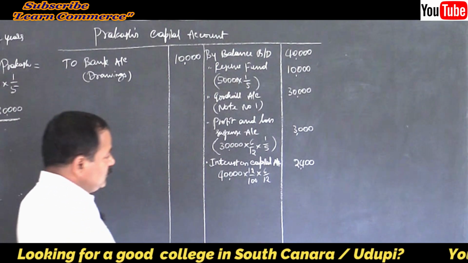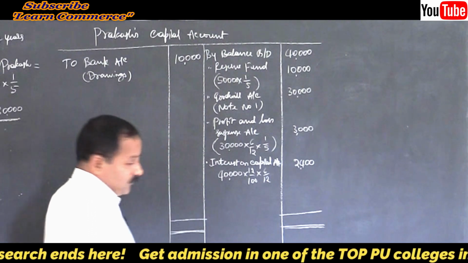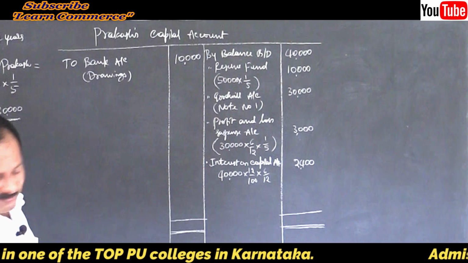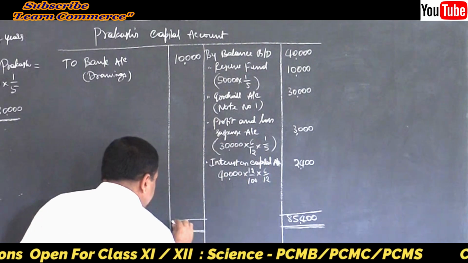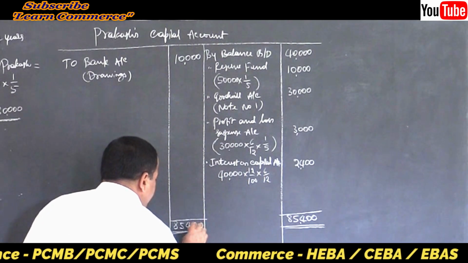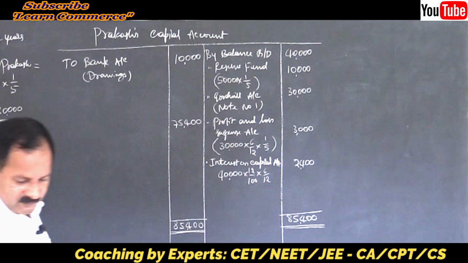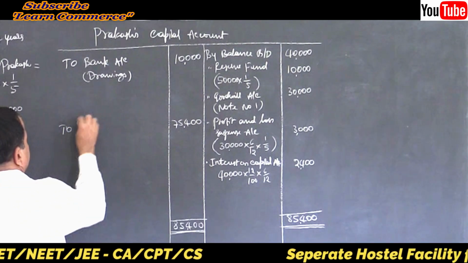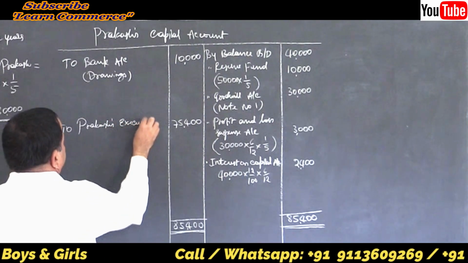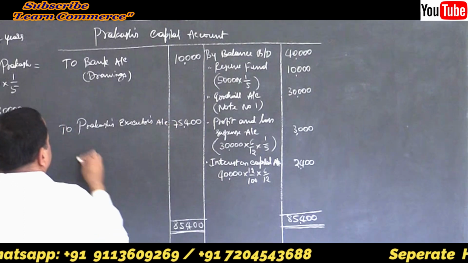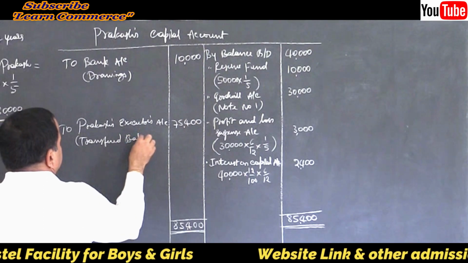Close the account. Find out the difference. Transfer it to Prakash's executor's account. So the total will be 85,400. Write the same total on the other side. Find out the difference now. It will be 75,400 if I am not wrong. Yes. So write to Prakash's executor's account, transferred balancing figure.